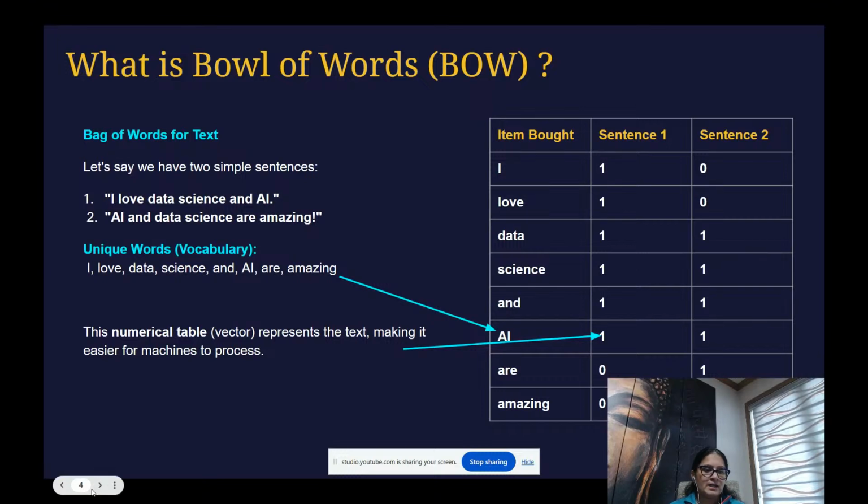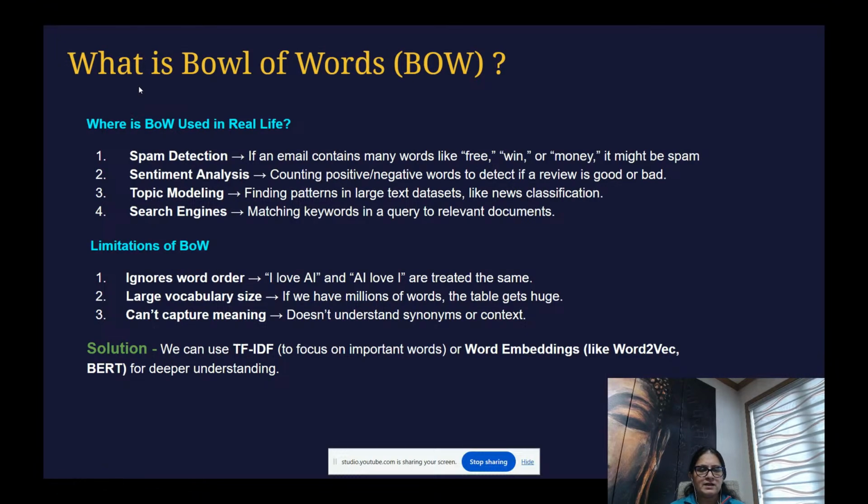Okay. And now, if we move ahead, look at this. Where is bag of words used in real life? It will make more sense to you when you should apply this. So here you use it for spam detection. Like if an email contains many words like free, win, money, credit card, right? We sometimes get fraud emails. So how does it tell you it's spam or not spam?